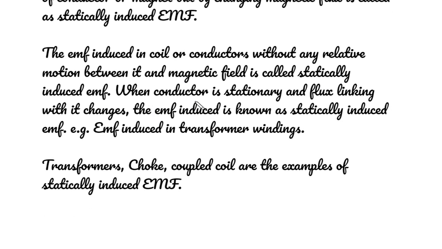When the conductor is stationary and the flux linking with it changes, the EMF induced is known as statically induced EMF. For example, EMF induced in transformer windings. Transformers, chokes, coupled coils are the examples of statically induced EMF.